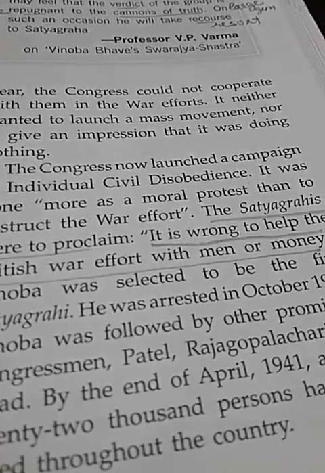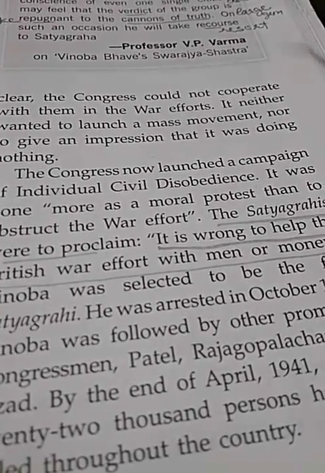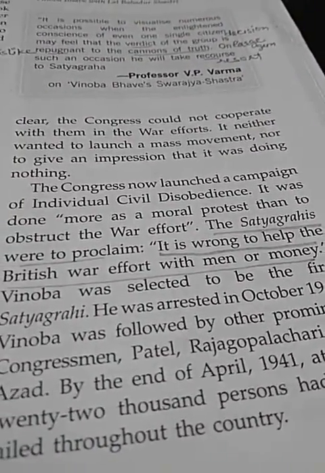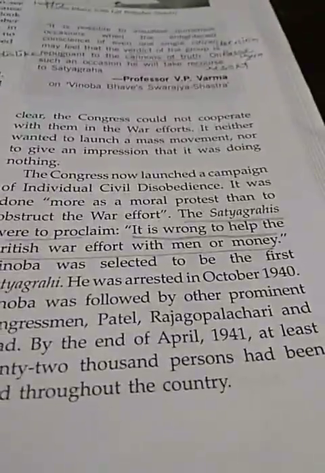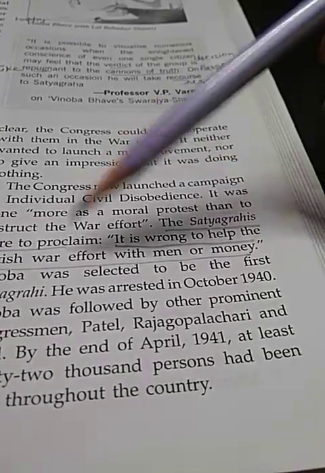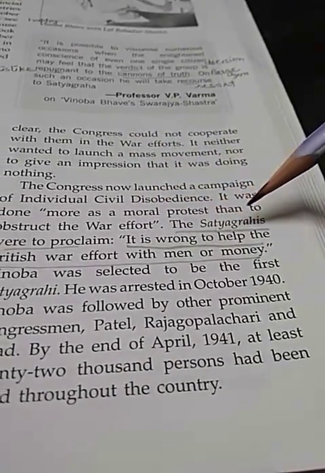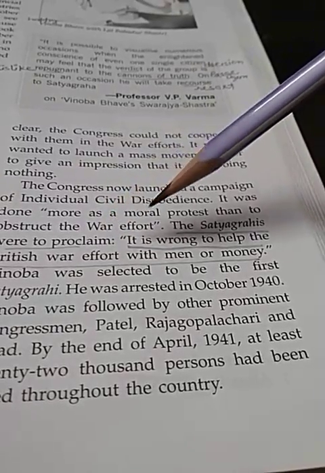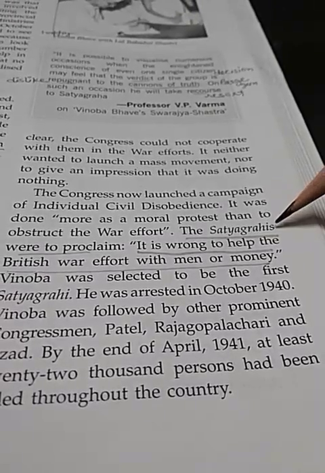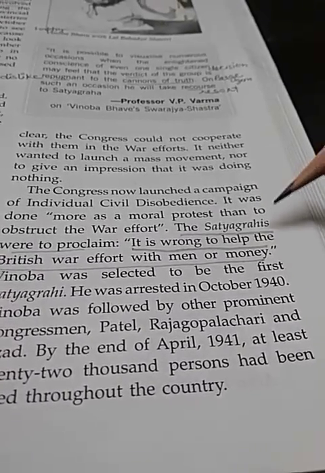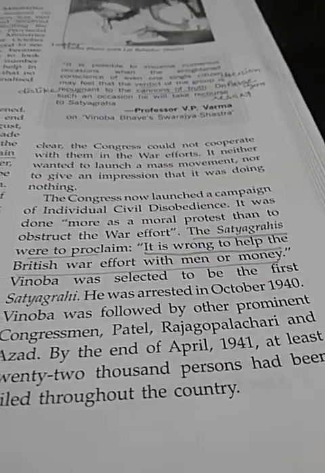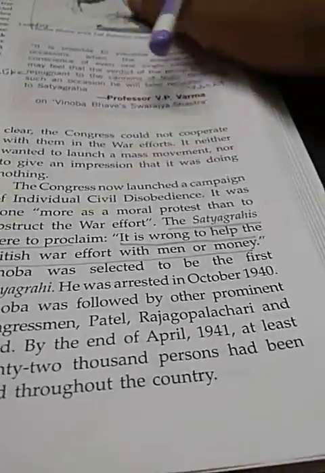Even they don't want to cooperate with the British in the matter of war, and even they don't want to show that they are not doing anything. So they started individual satyagraha, and the satyagrahis proclaimed it is wrong to help the British war effort with men or money. According to them, it is not right to help the British in this Second World War effort, whether with money or with men.